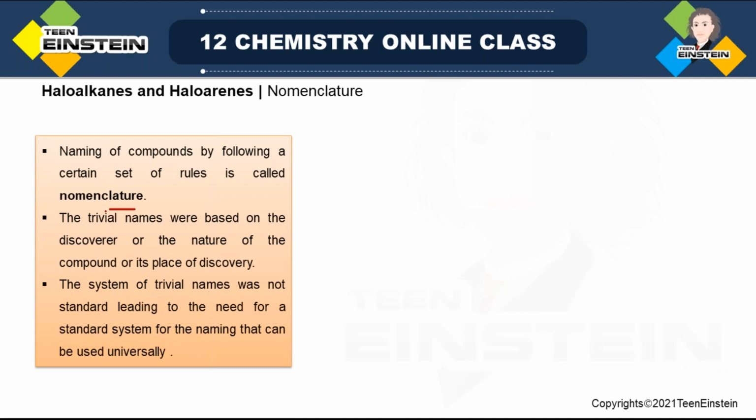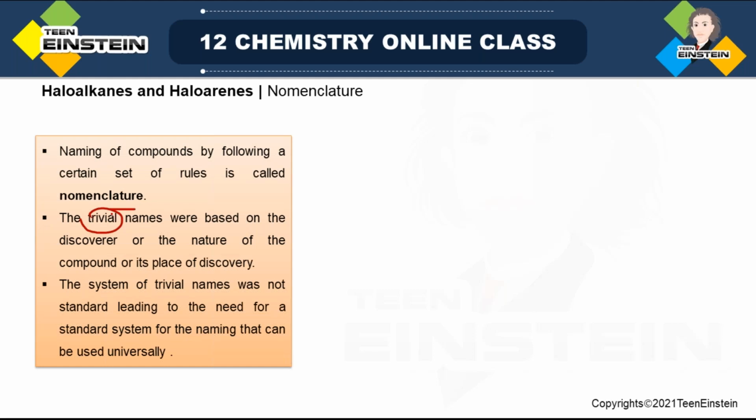Now see a new term you can find here, which is trivial names. Now trivial names are not common names. There are 3 terminologies we are using. One is IUPAC nomenclature, where you will follow some definite rules. Another thing is common name. Now these 2 we have already seen. Common names means they are not based on some specific rules, or yes, it is true sometimes there are rules, but it is not so strict like IUPAC. But common name, why do we call it so? Because we use it very frequently. That is the second type.